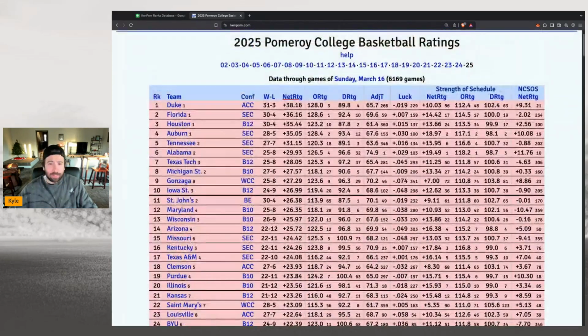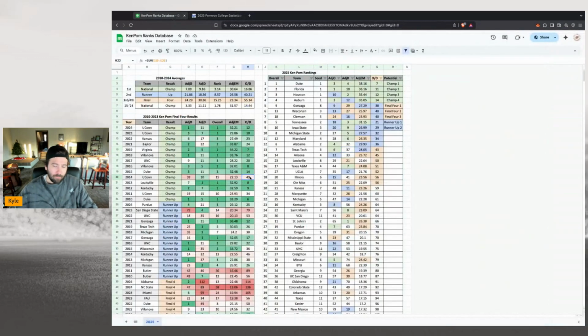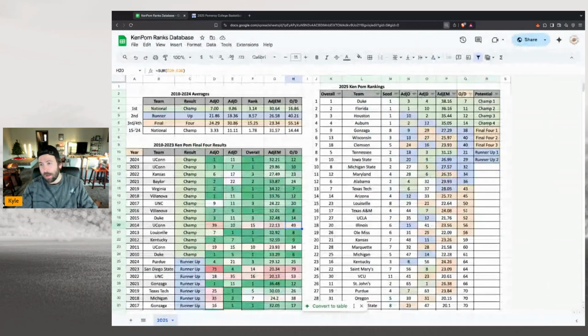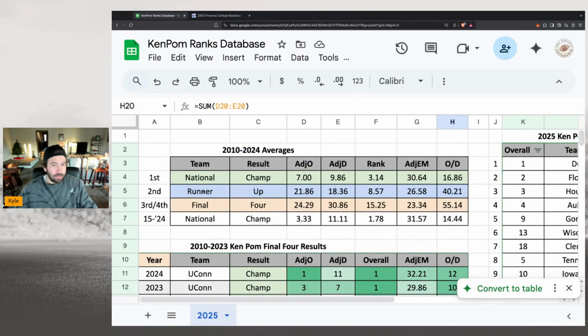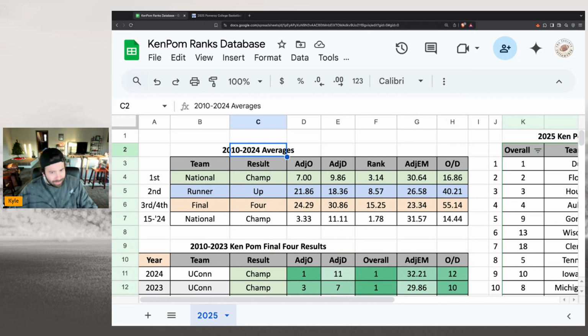But what I like to do is take the offensive rating and the defensive rating, and compare these for the last handful of years. So this is the chart that I made. I pull all the numbers off KenPom, and you can see here I'm going back to 2010, so we have almost 14, 15 years of data here. What I look at is the offensive efficiency, the defensive efficiency, their overall ranking, and that net margin ranking. And then I come up with a score. I just call it OD score, offensive-defensive ranking. And we come up with some numbers here.